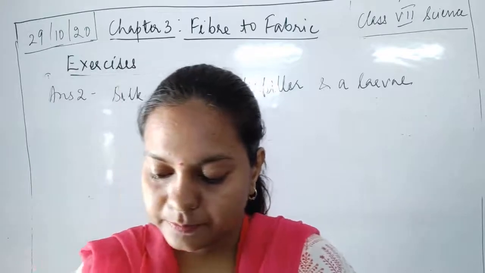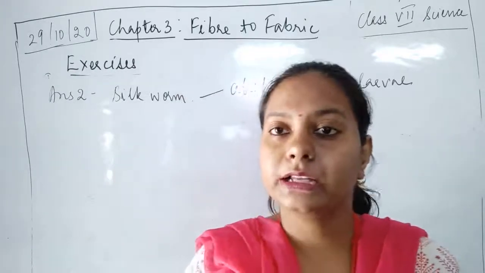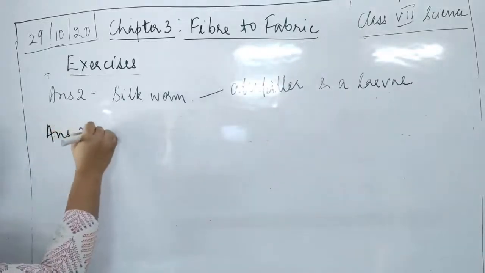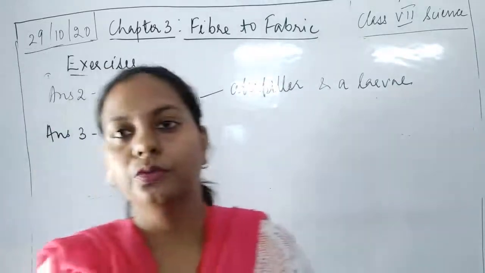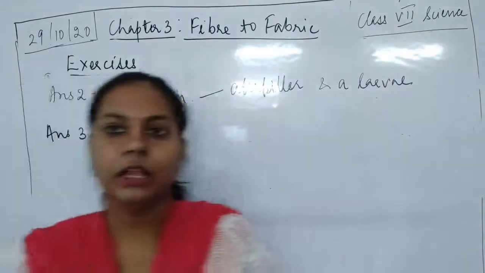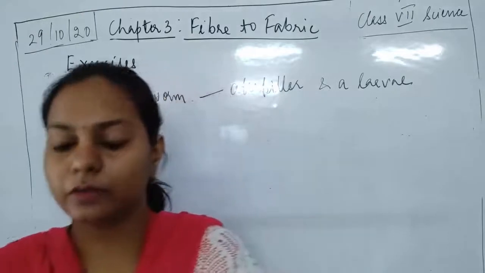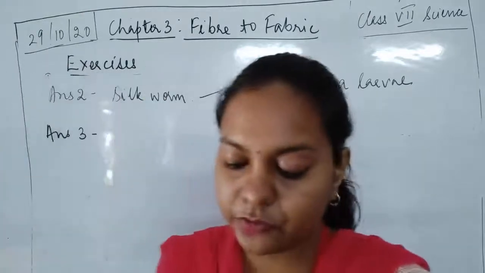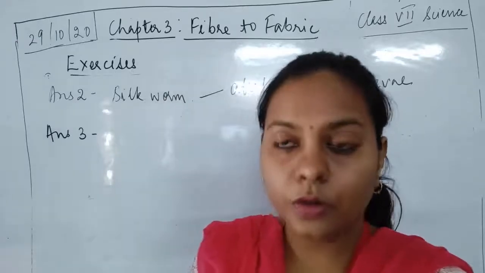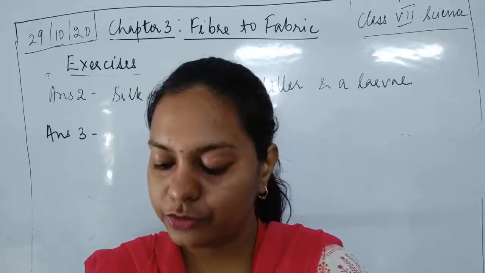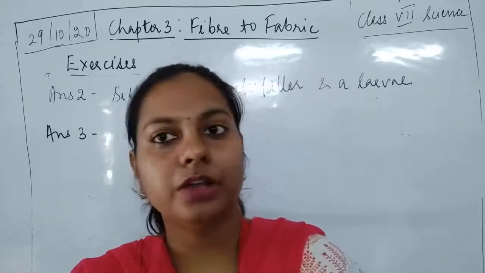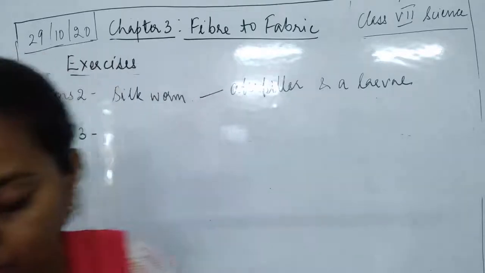Next is the third question: which of the following does not yield wool? The animals given over here in the options are yak, camel, goat and woolly dog. You know that the wool yielding animals include yak, camel and goat. So the answer is woolly dog.